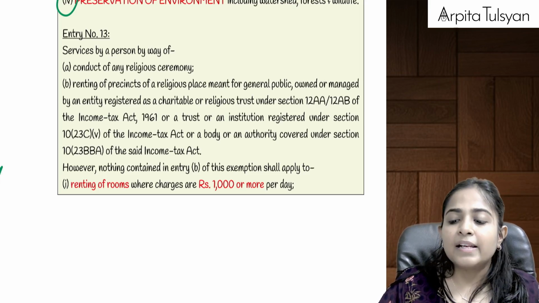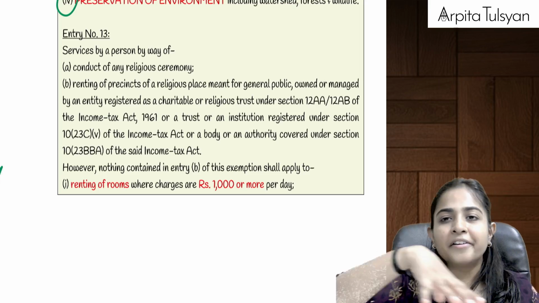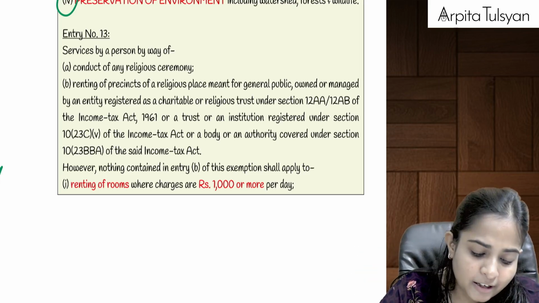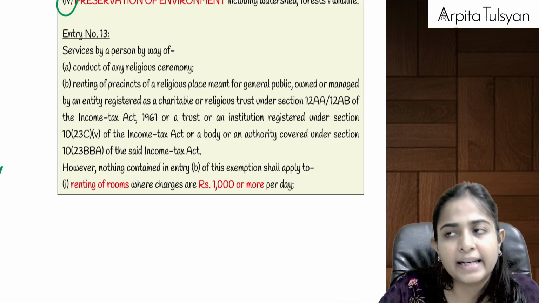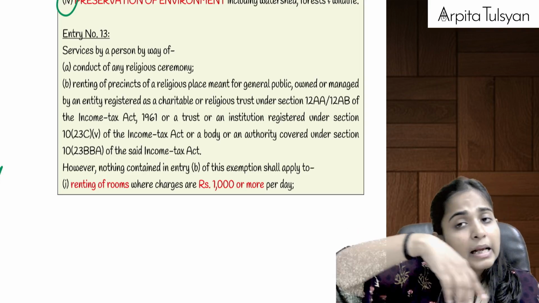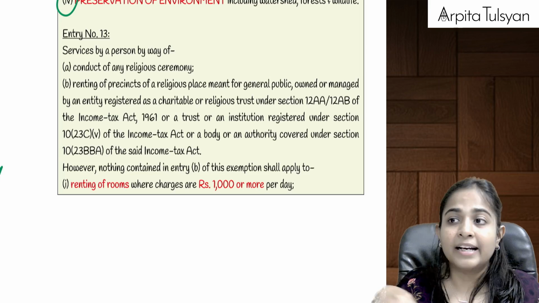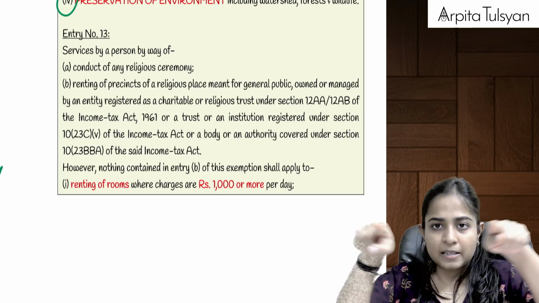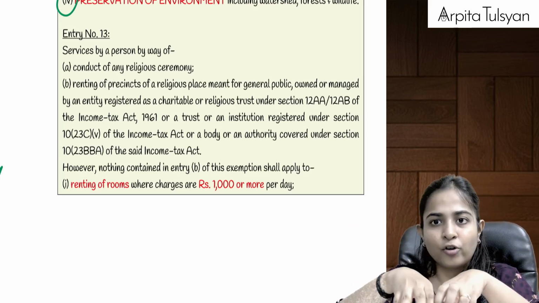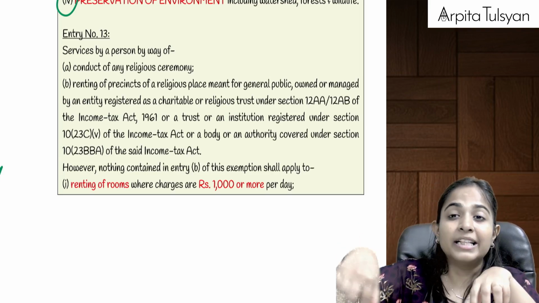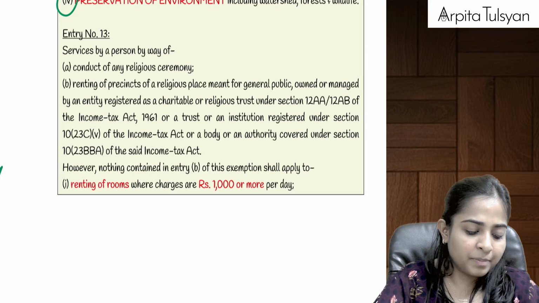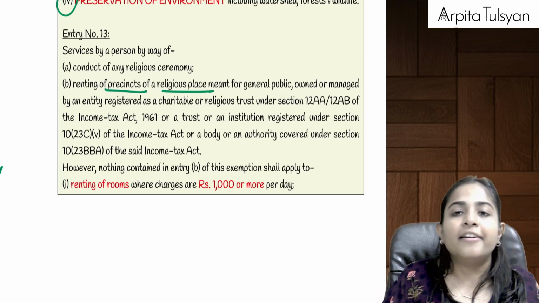Yes, now let's say there is a particular religious place. Okay, there is a particular religious place like a temple or something like that, and besides that particular temple, okay, the area of the temple, like this is a particular area, in center we have got the temple, and the area around it, the precincts. Okay, see the term that they are using, the precincts of a religious place.